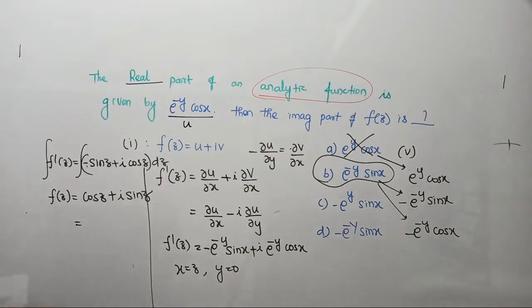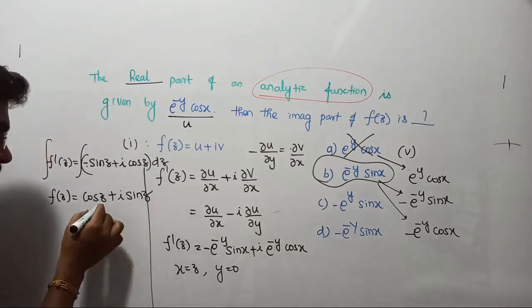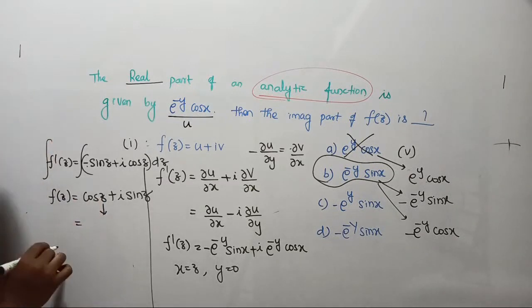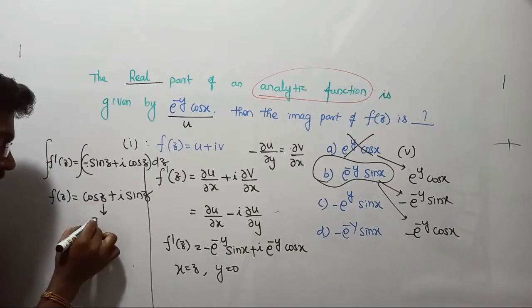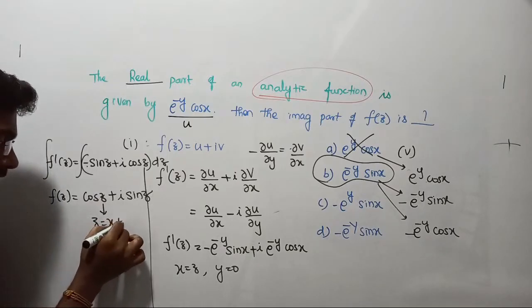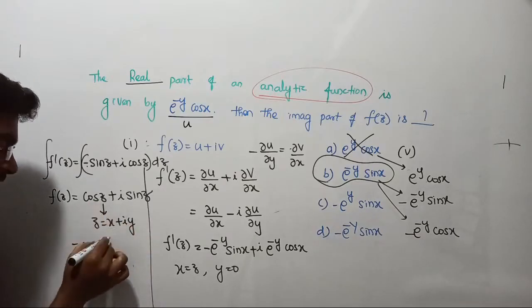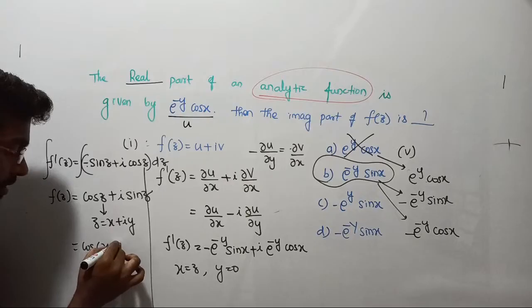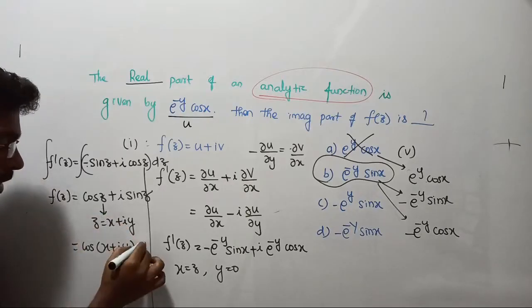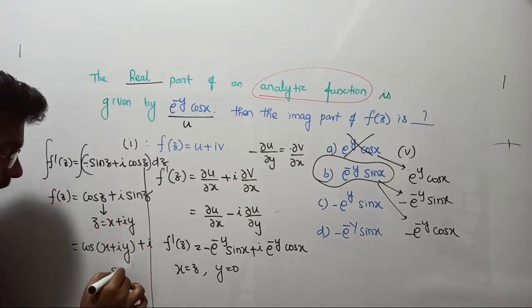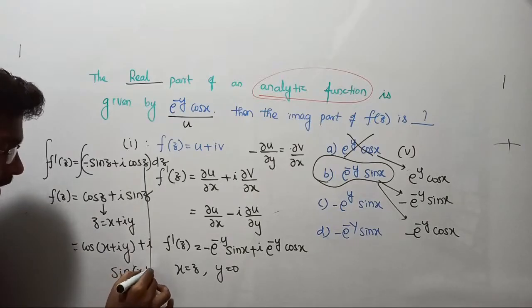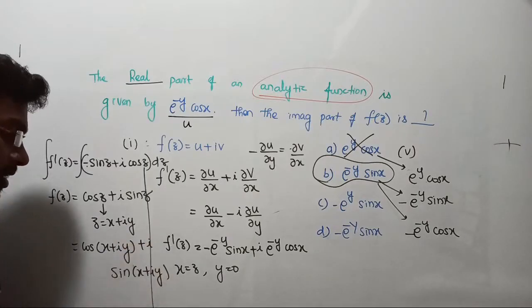So after you complete this fully, you can replace, what can you replace? z can be replaced by x plus iy. Finally, again, I am requesting everyone: replace z with x plus iy in cos of z, that is cos of a plus b, where a is x and b is iy, plus i into sin of a plus b, that is x plus iy, right? Please complete this next step.